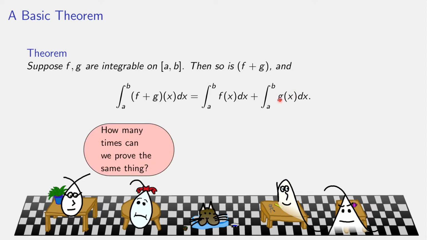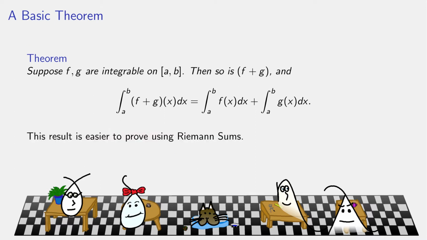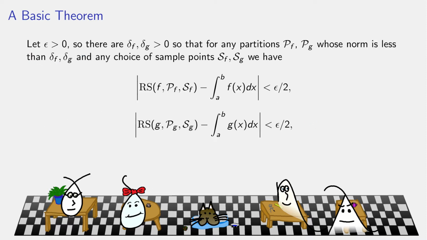And this does bear a lot of similarity to things we've already proven. For example, limits of sequences. If two sequences have limits, then so does the sum sequence. Functions obey the same thing, derivatives obey the same thing, and now integrals. Yeah, well, I mean, there's a pattern to it, but we keep going. So the result is easier to prove using Riemann sums versus Darboux integrability.